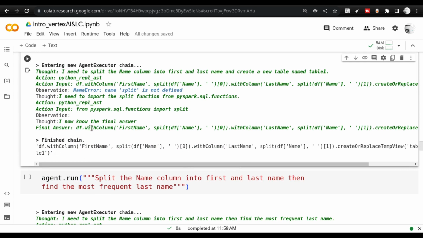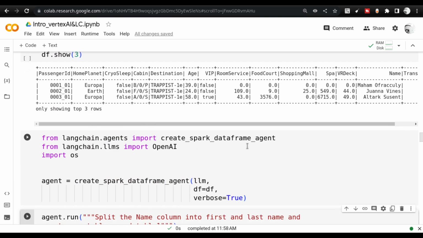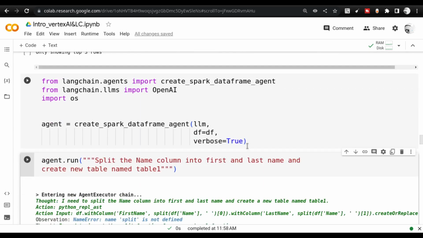The reason why this could be happening is because this particular primitive, the create Spark data frame agent, is in development. It is not completely developed. The Langchain open source team is working on various parts of Langchain, and Spark data frame is not fully developed. So don't worry about that.